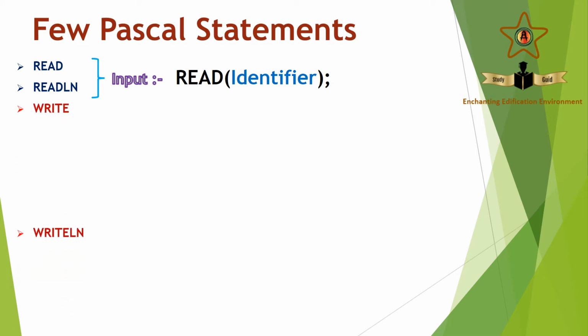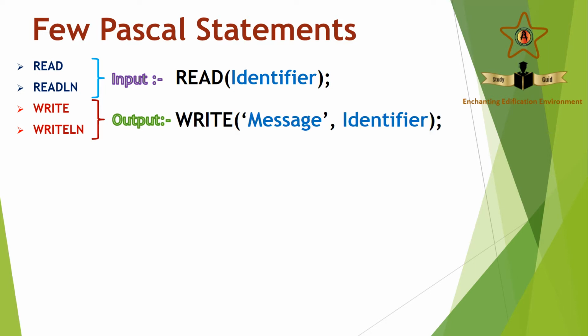Write, writeln. These are output statements in Pascal. Write within brackets a message or an identifier. The message and identifier are separated with a comma. Messages are given within quotation marks. As usual, we have to have a semicolon at the end. We can have only a message or only an identifier, or we can have a number of messages as well as a number of identifiers.